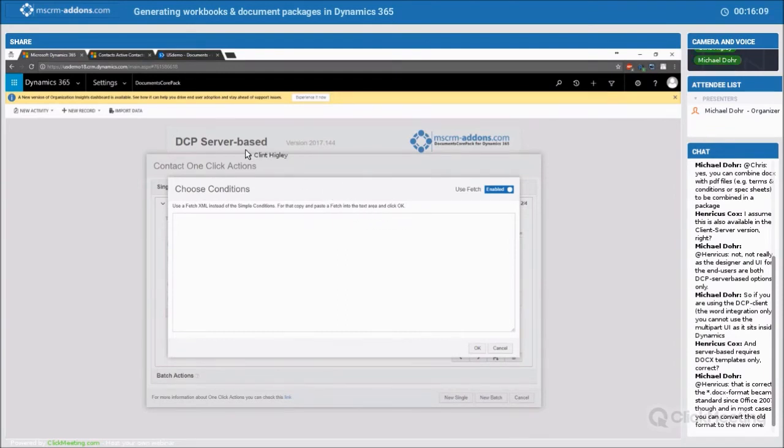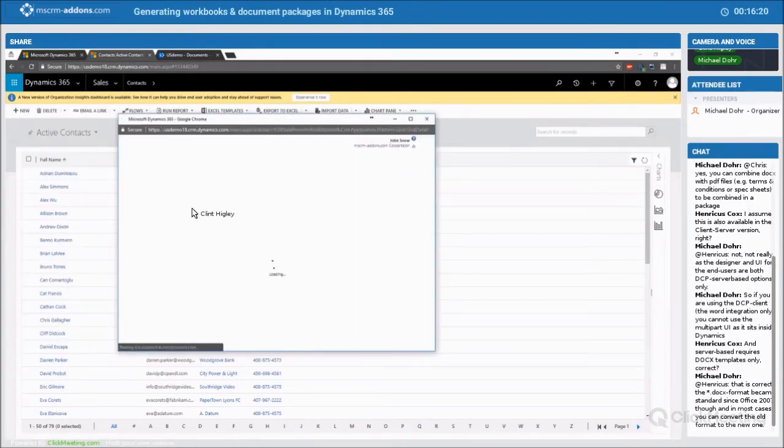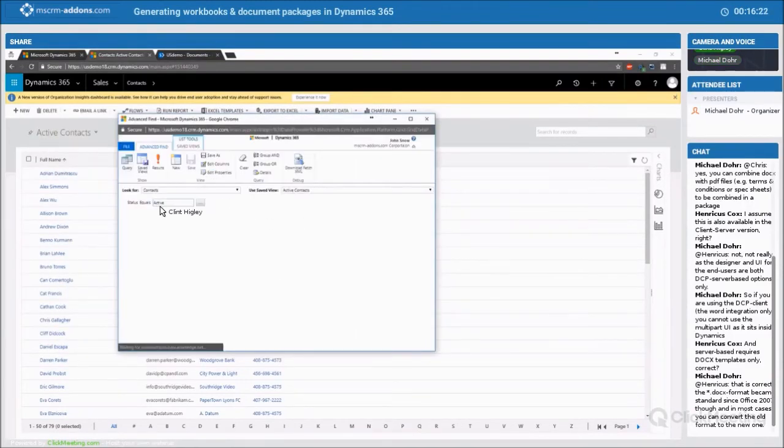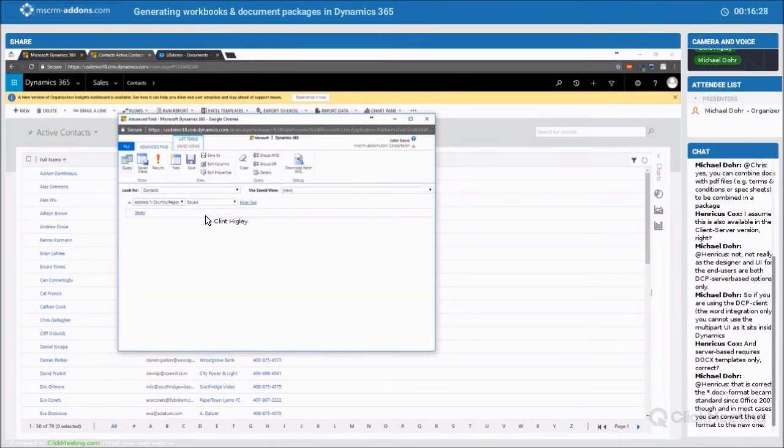So how do I get this fetch out? Well, it's really simple. Let me flip over to here and grab an advanced find, if you're familiar with this option here. So I'm just going to do a new one. We'll set this up: country or region does not equal, let's just say, US.